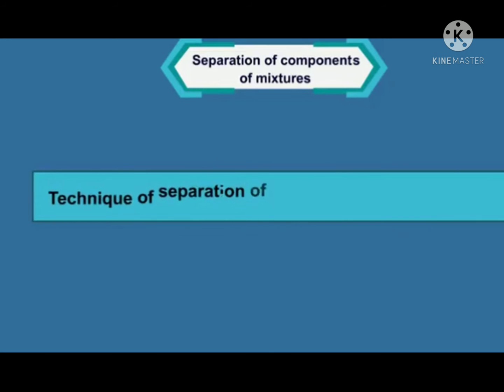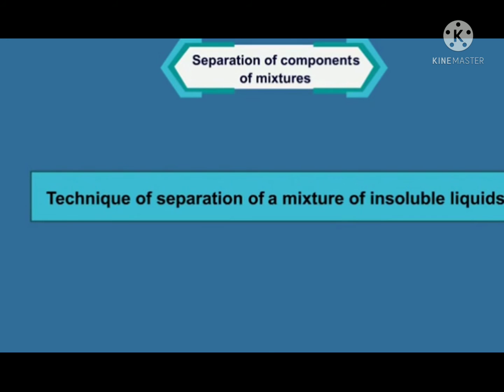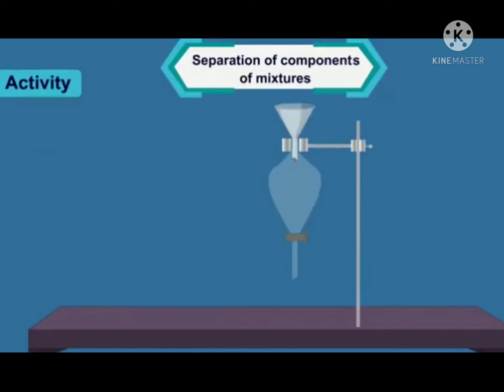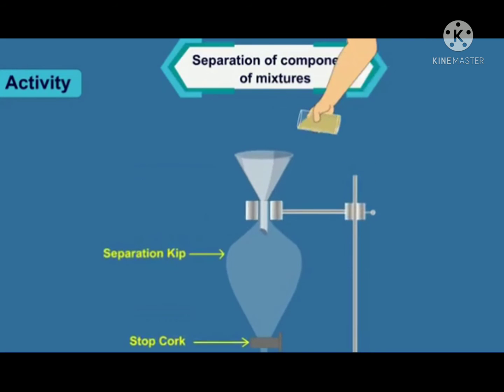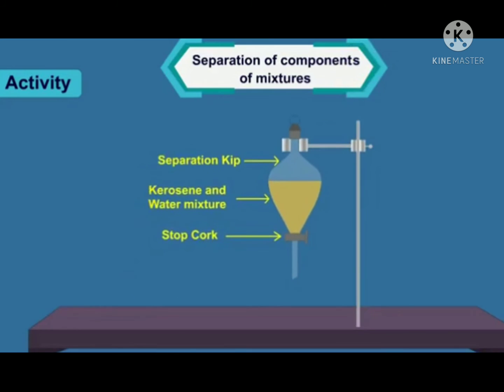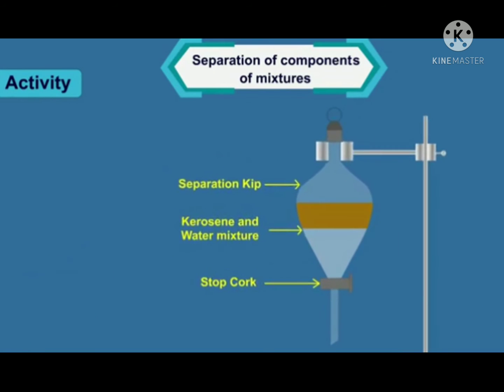Now let us learn about the technique of separation of a mixture of insoluble liquids. In this activity, we will put a mixture of kerosene and water in a separation funnel. Now, we'll leave it undisturbed for a while. What do you see after a while?